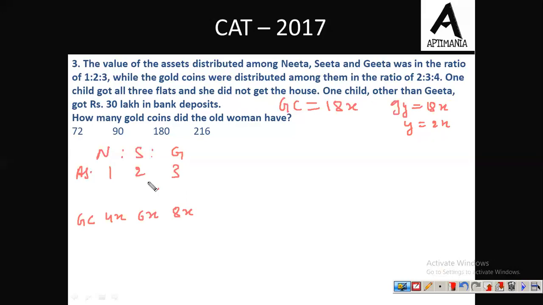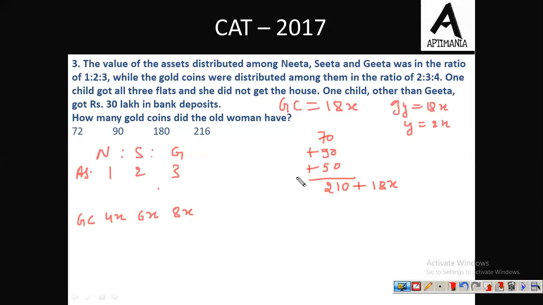Now see, first of all, let us find out the value of the total asset. So there was, I think, 80 lakh in the form of cash. No, it was 70 lakh, 70 lakh in the form of cash. 3 flats worth rupees 90 lakh and one house of 50 lakh. So 210 plus 18x in the form of gold coins. So this was the total asset.